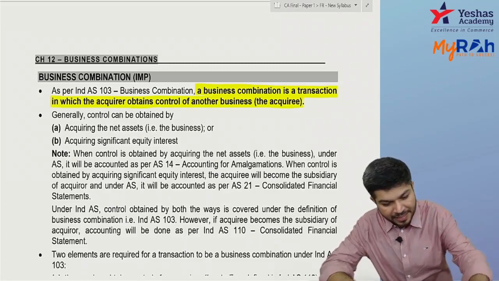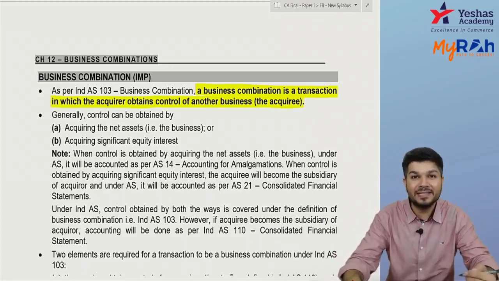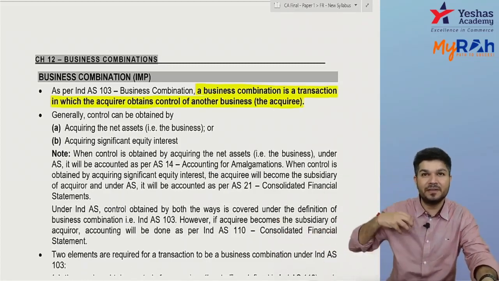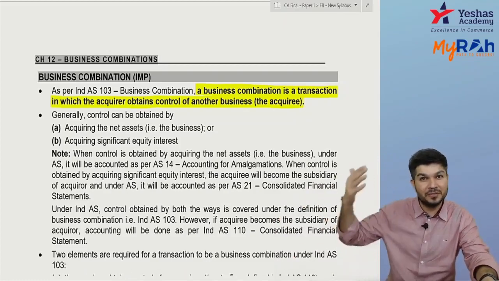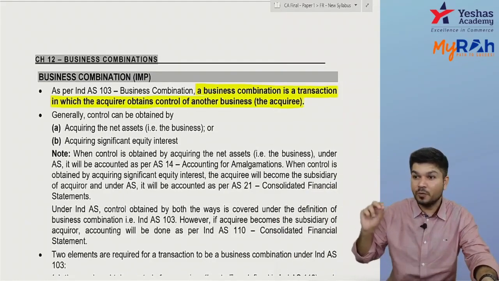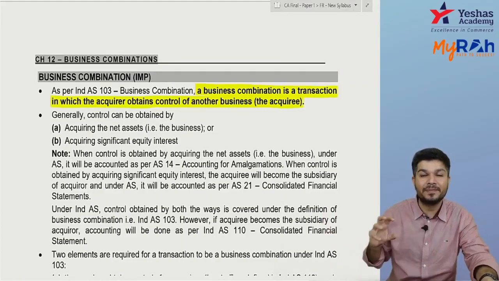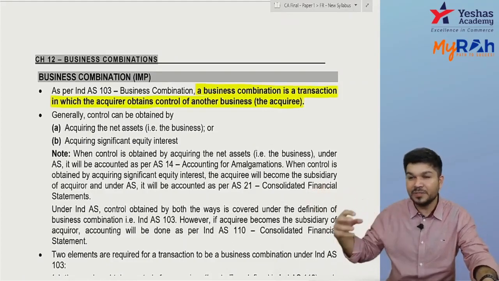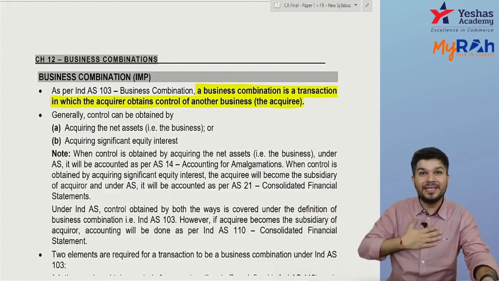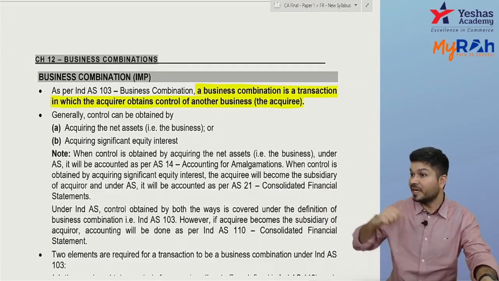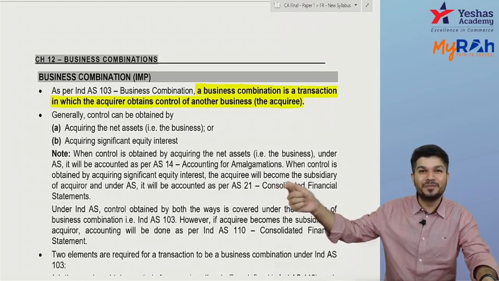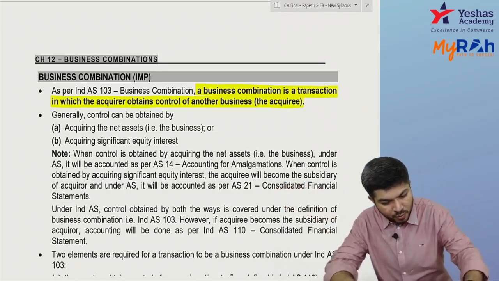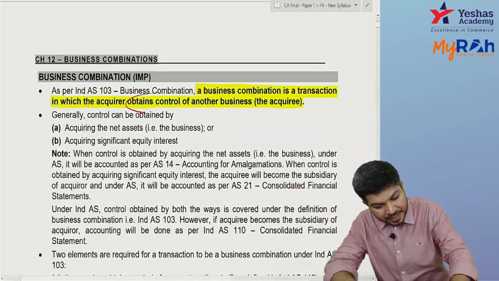The control can be obtained by acquiring the net asset. I acquire your company itself fully. I acquire your assets, liabilities, you're shut down. Second, I don't acquire your assets, liabilities, but I acquire your majority equity kind of thing. Imagine I acquired 80% of your equity shares. I hold 80% of your equity shares. Would I be able to have a control over you? Yes. And the word was acquirer obtains control.